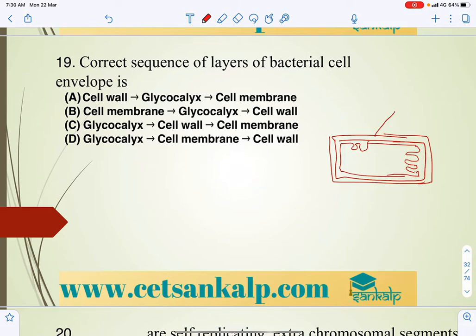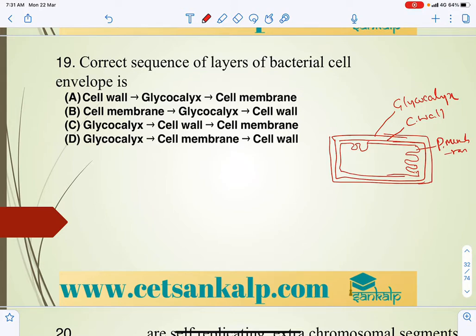So outer is glycocalyx, middle is cell wall, and the inner layer is the plasma membrane, which is also called the cell membrane.